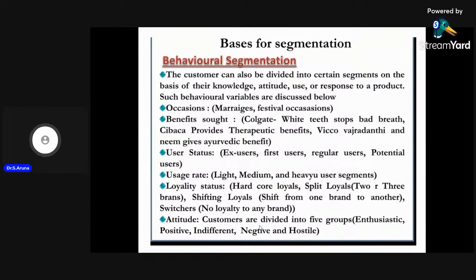And also the usage rate. As far as usage rate is concerned, we may be a light, medium, or heavy user of the product. Light user means if we want, we buy the product. Medium user means we may buy the product, but we may not stick to the particular brand for a long period. We may skip the product if any other new brand satisfies our entire need. Heavy user means we give preference to a particular product, a particular brand, for our lifetime.